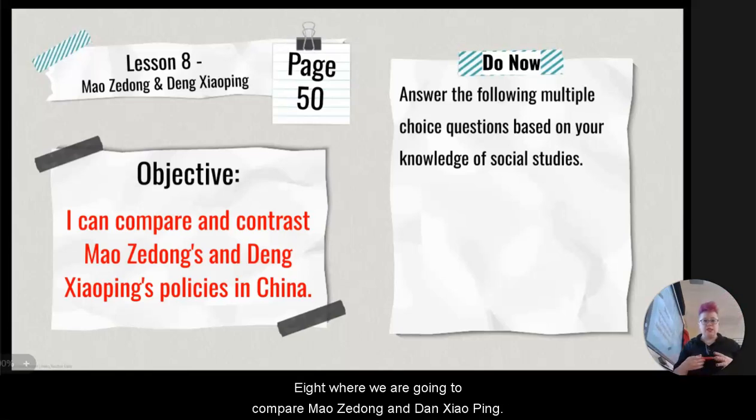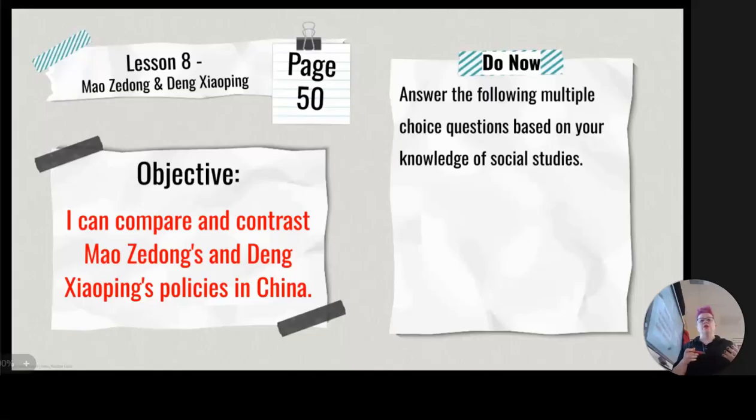8, where we are going to compare Mao Zedong and Deng Xiaoping. So we're going to compare and contrast their policies in China. So this is going to go along with the lesson from yesterday, but we're going to do some review of what Mao Zedong's policies were, and then you will be reading in order to determine the policies of Deng Xiaoping.